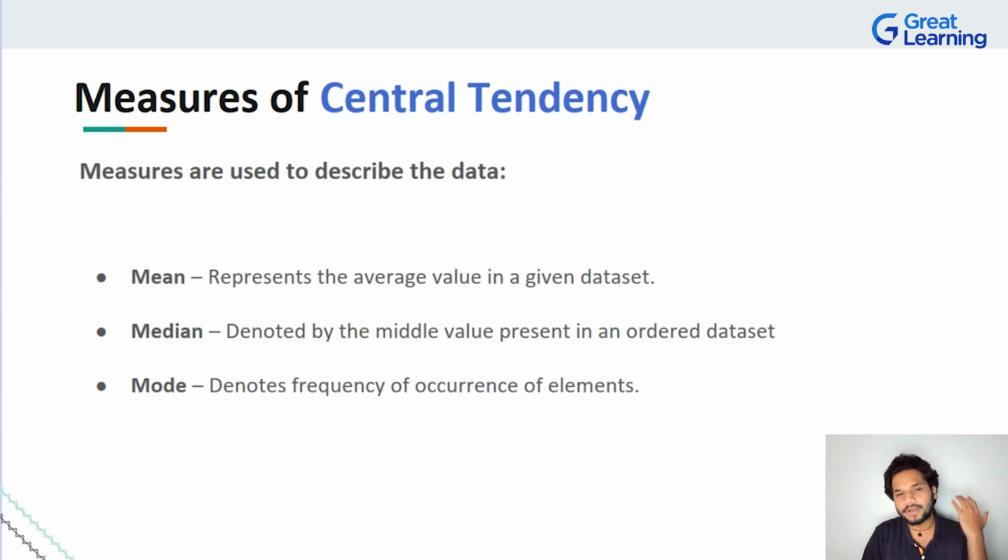So what about mode then? Mode basically is giving you some sort of clarity about how many times a certain number is occurring, right? So if there are 10 elements, if I just give you numbers from 1 to 10, if it is in an order, fine, you can find the median. If it is not in an order also, you can find the mean. Now, if I say find the mode, it will basically be an entity, an element in discussion which is repeated the maximum number of times, right? So I hope we are clear with this. So let's actually dive right into small examples to take a look at mean, take a look at median, and take a look at mode.